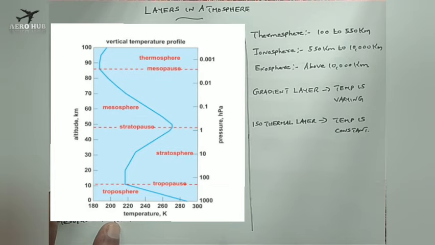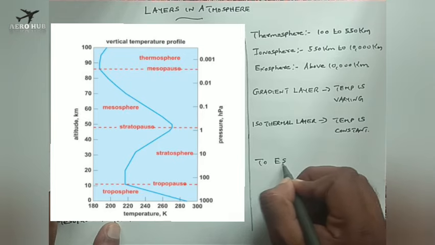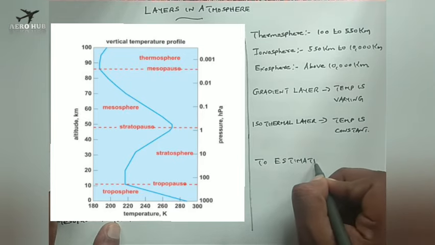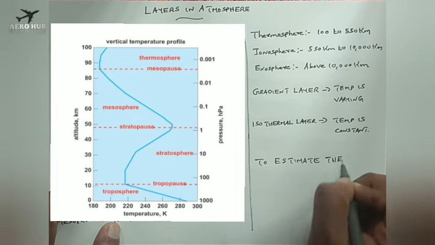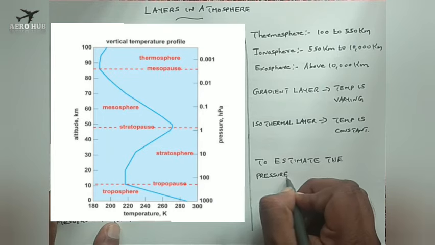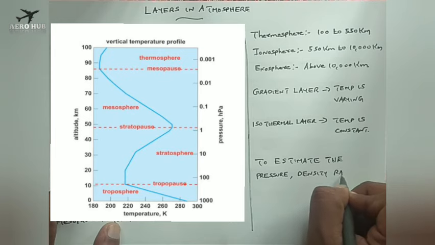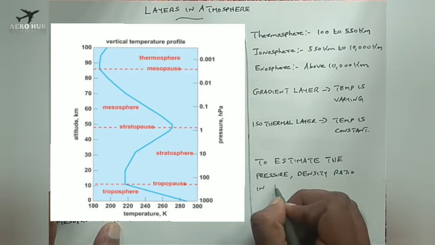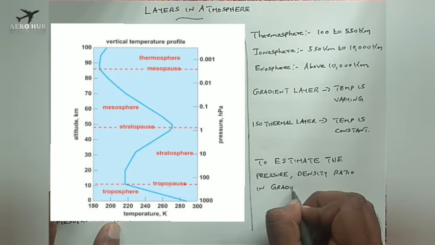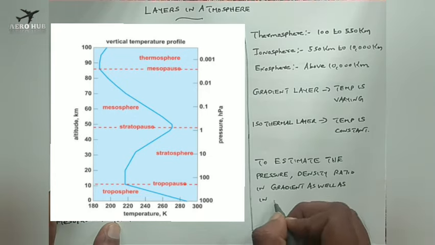Okay, this is one of the important problems in aircraft design, to estimate the pressure ratio and density ratio in gradient as well as in isothermal layer.